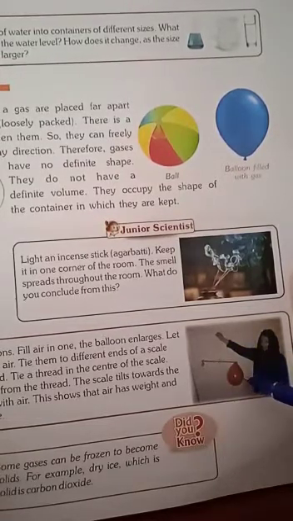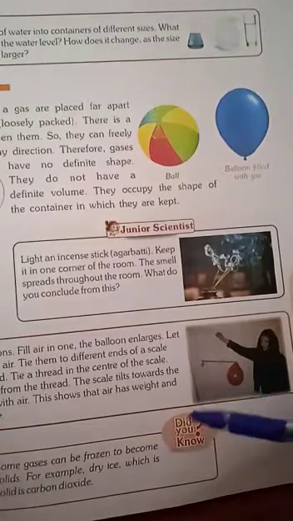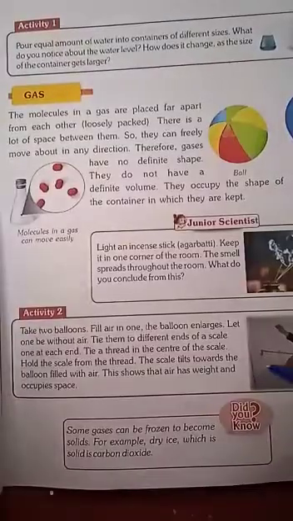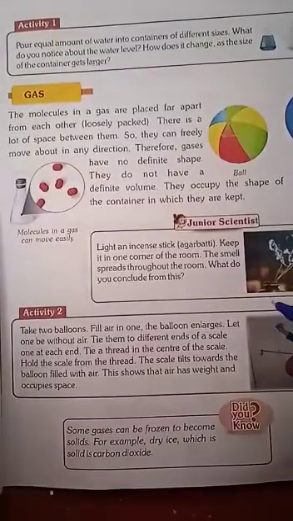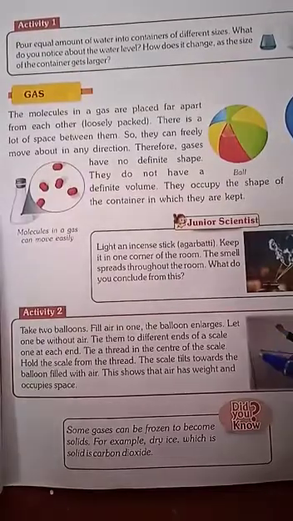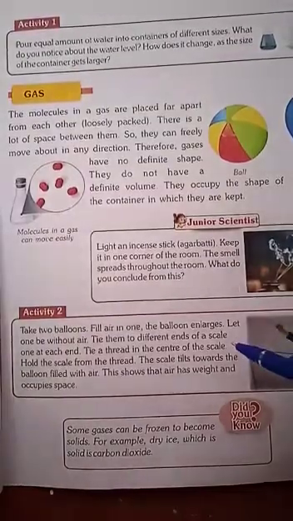Here the air has weight, so it tilts downwards, and the air occupies space. From this we conclude that the molecules in a gas move very easily.